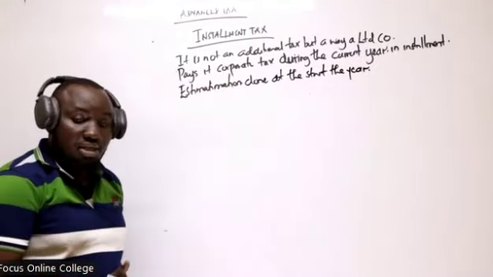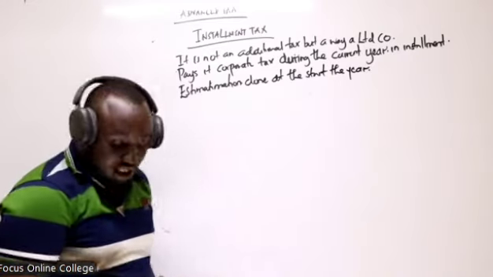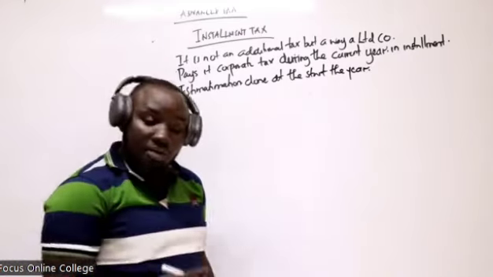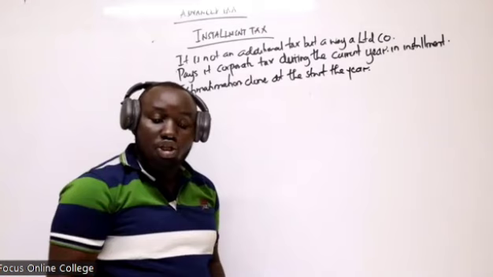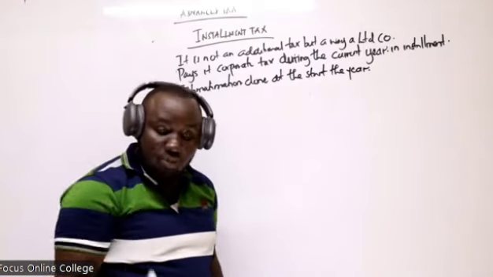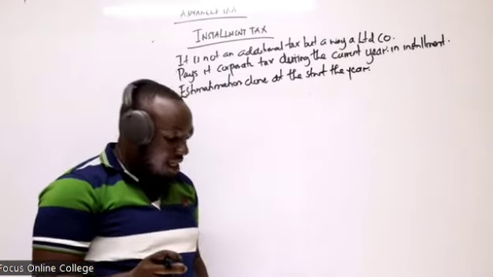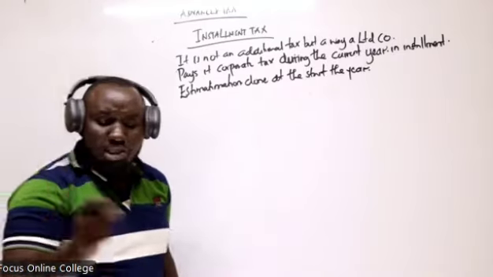Because this is paid for the current year, we do it on estimation, and that estimation is done at the start of the year. How do we estimate?